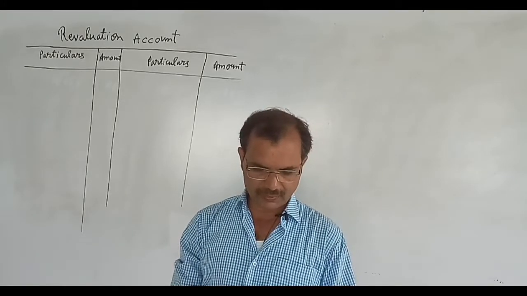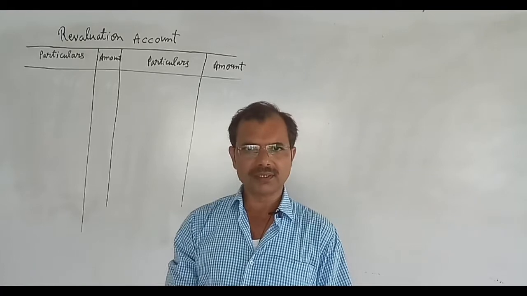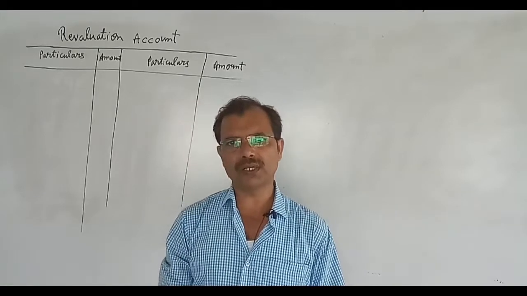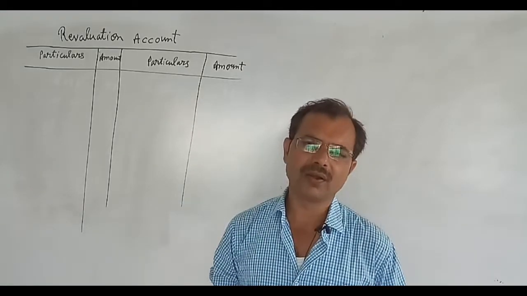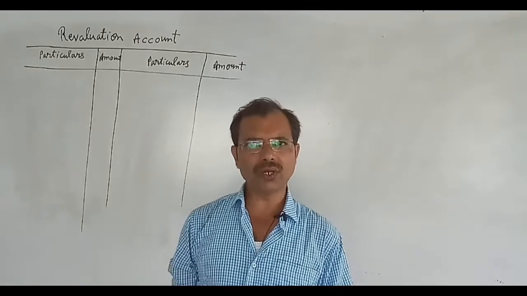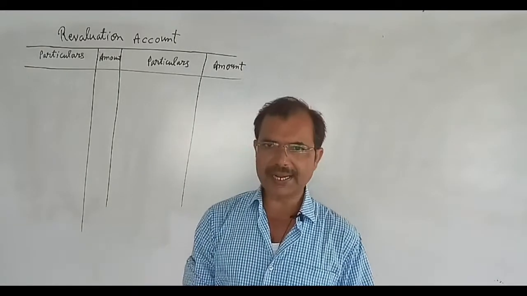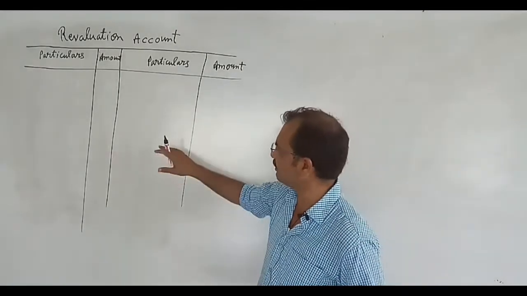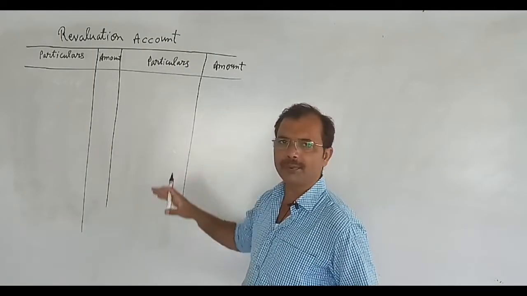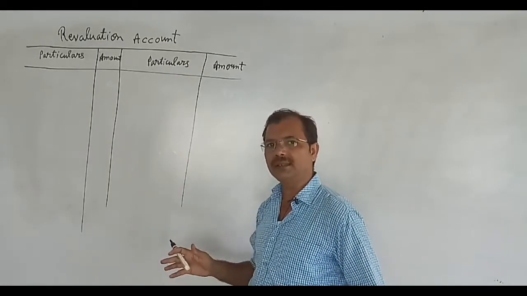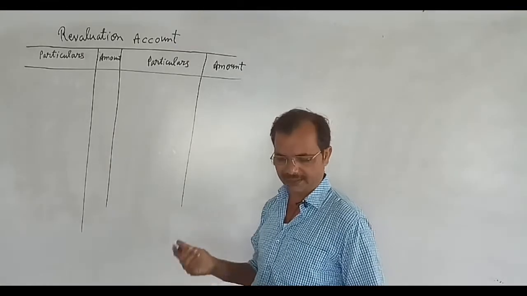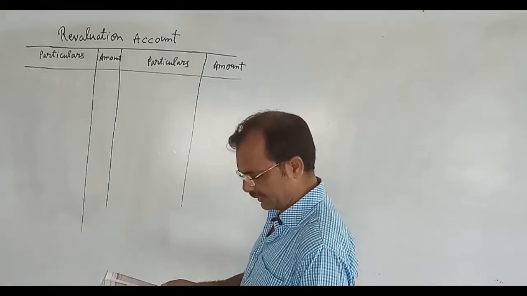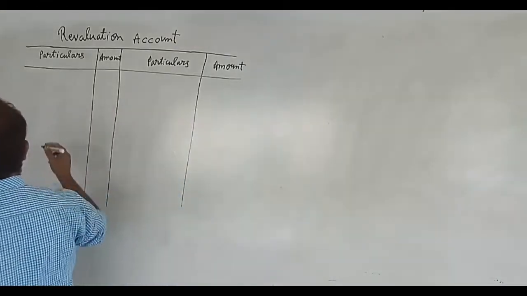5% provision for doubtful debts to be made. And you know, provision for bad debt is made on the amount of debtors, and whenever any provision is made, it means our liability increases, and whenever our liability increases, we will write in the debit side.